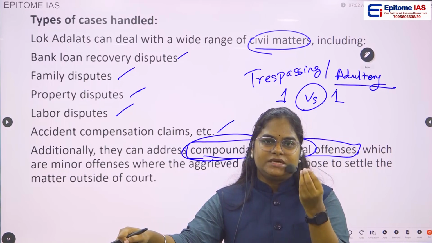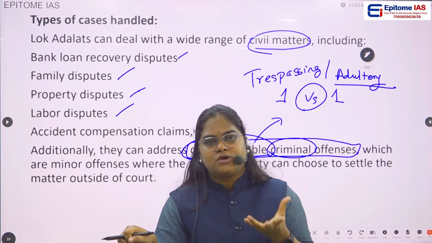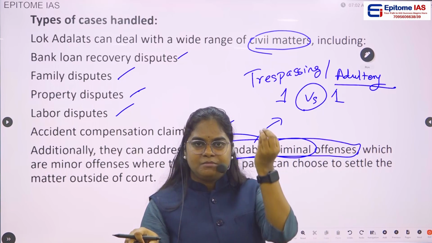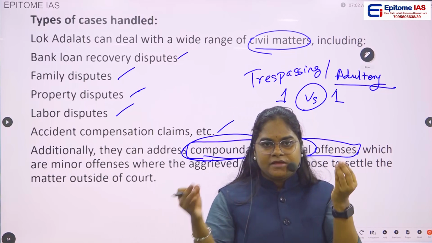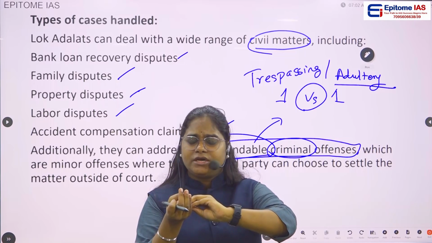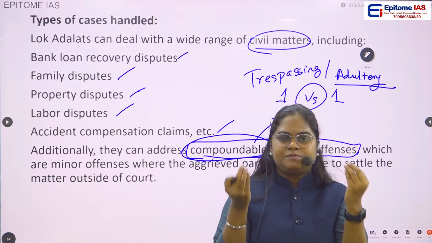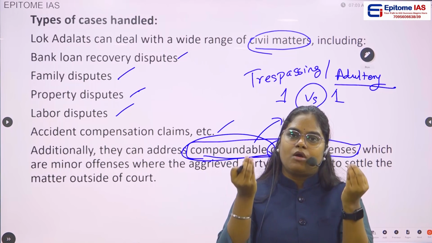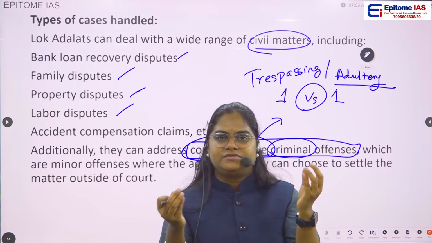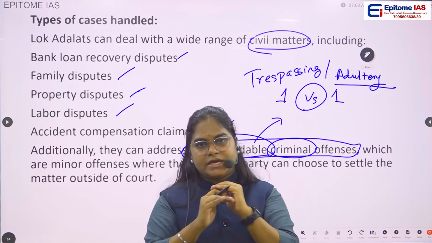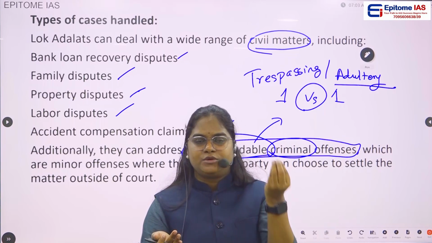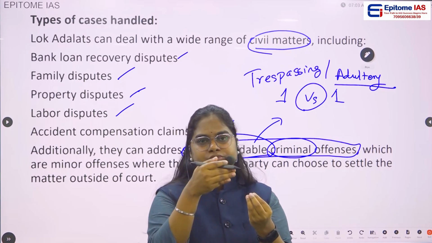What are these? These are the criminal cases which cannot be solved by the compromise of the two parties. Let us say one party has done a murder or a kidnap. Then even though he gives compensation to the victim, it is not fair, right? So this particular case is called a non-compoundable criminal offense, which is not able to compound, that is, it cannot be solved through compensation. The person who has done this crime will be punished according to the law.